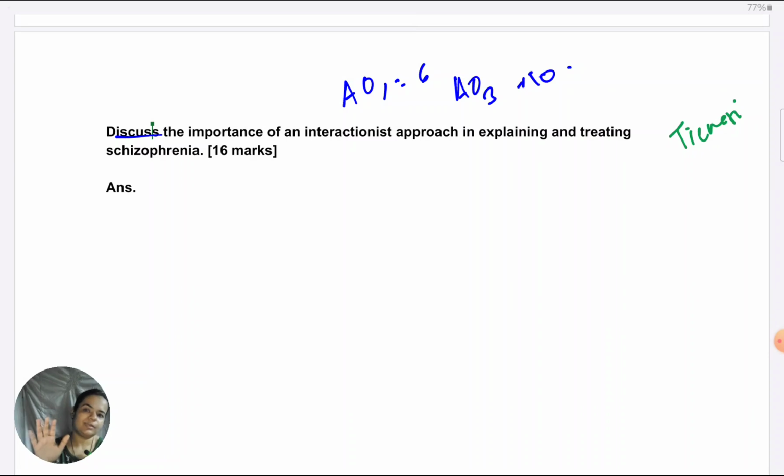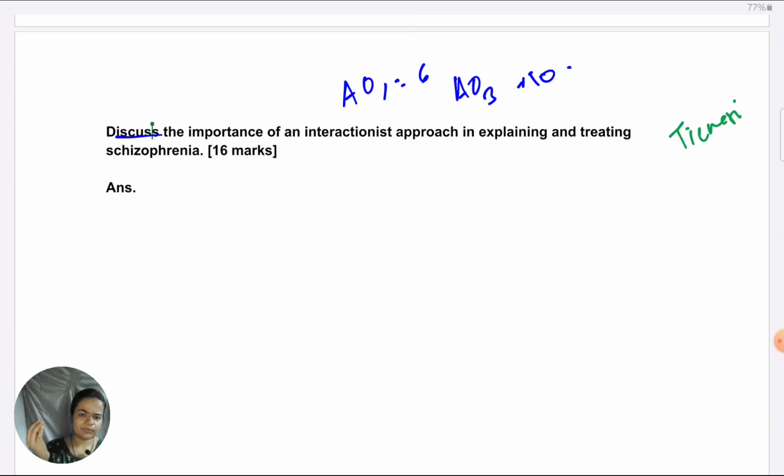So even while putting up AO3, make sure you're using good research related terms like, say, validity, reliability, relevant terms. For everything, don't use a common term like any strength or weakness is reliability. Use the correct research terms in the correct places. And of course, even in evaluation, whichever studies you're summarizing and all, use good terms for those.